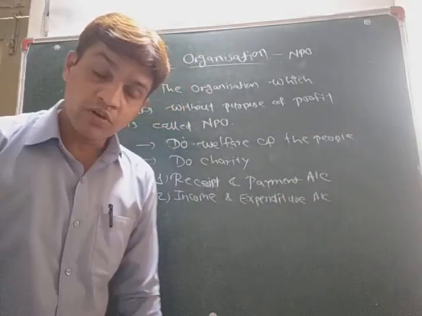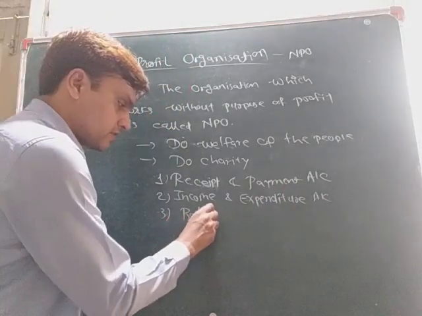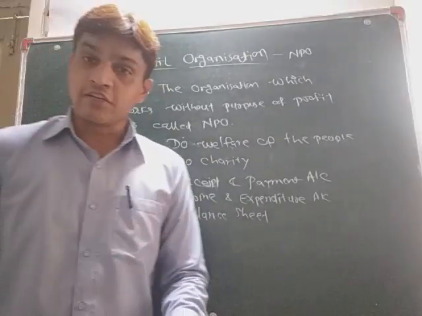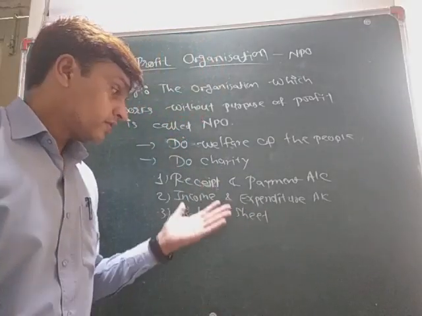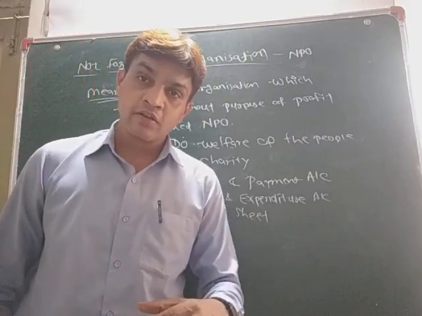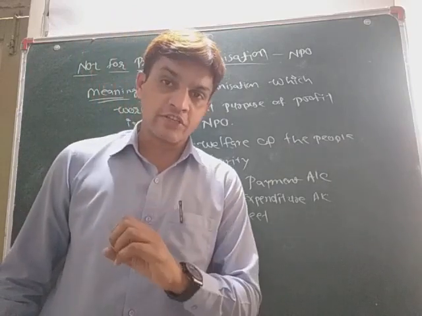And the third one is the balance sheet. So these three things the NPO has to prepare to maintain the records of income and expenditure.